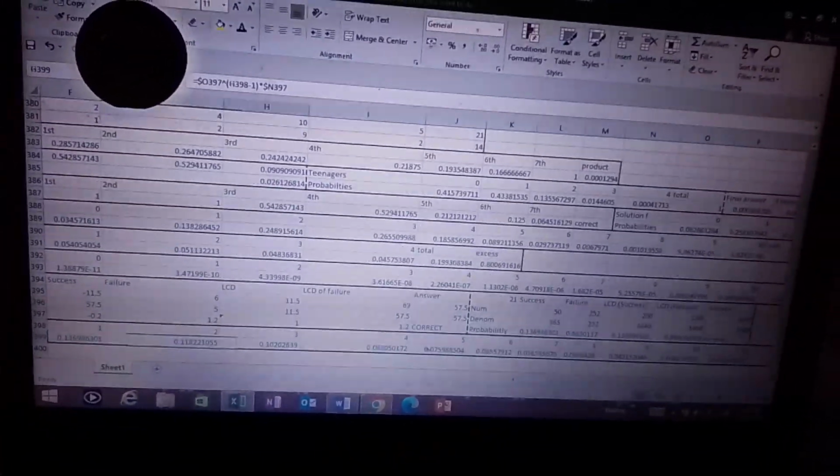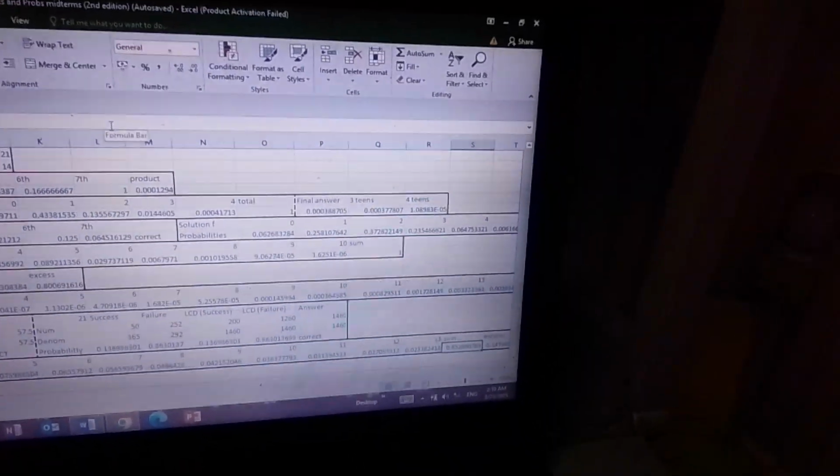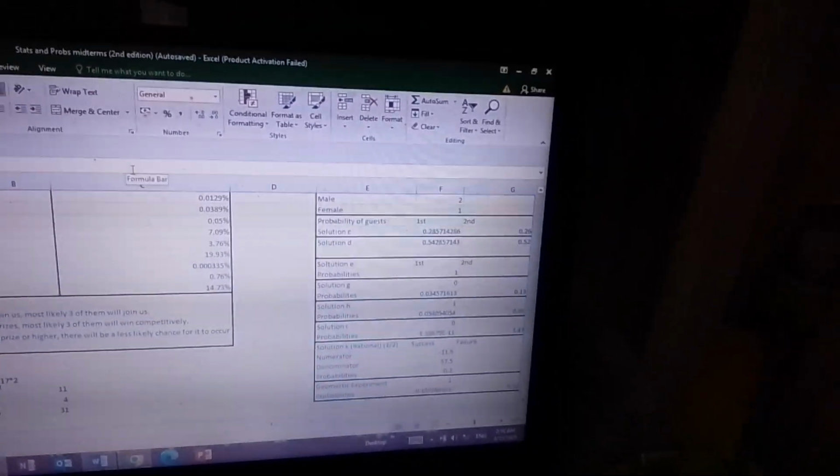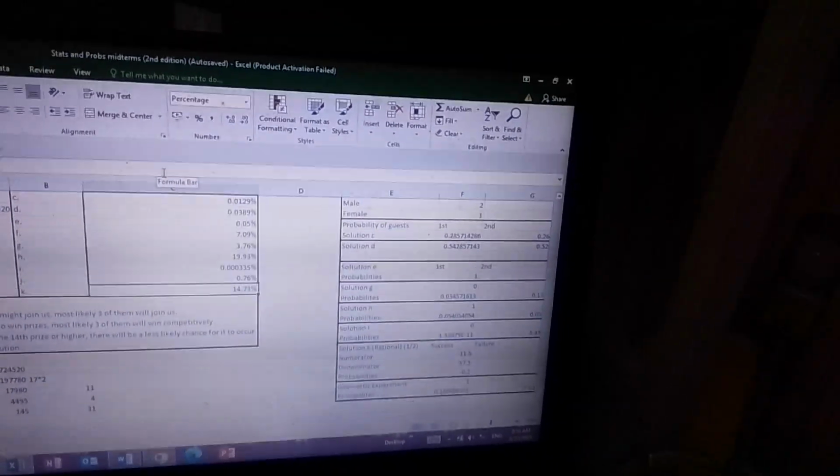Then we try the same formula again. Then we drag it over until we reach the 13. Then we sum everything up all together and we should get this. Then 1 minus our sum to give us the excess. And that's 14.73%. And that is our answer here. Yan, di ba? And then, that's our final answer.